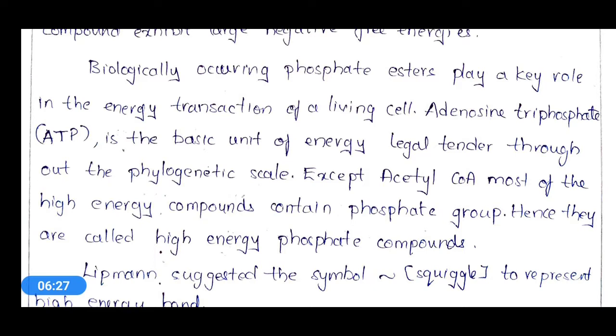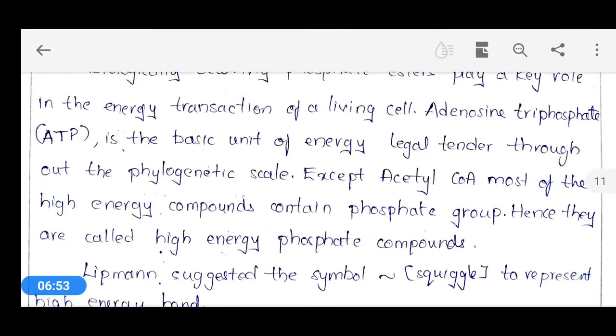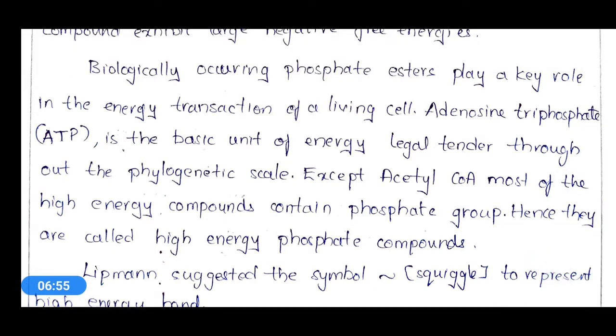For any energy release in our body, primarily ATP will be utilized. Phylogenetic scale means based on genetic evolution; ATP is found in around all the species of the earth.